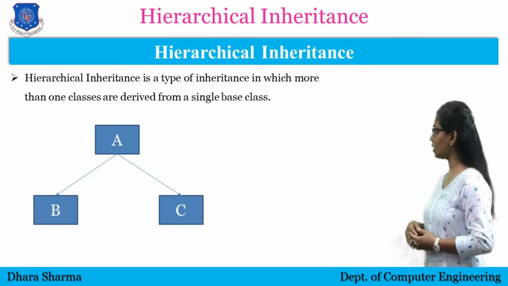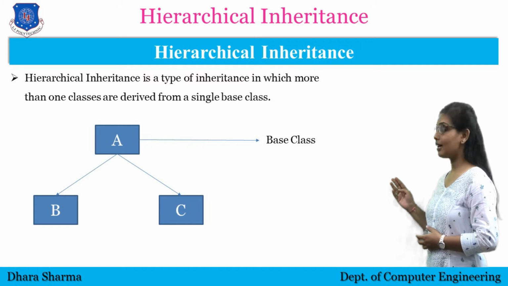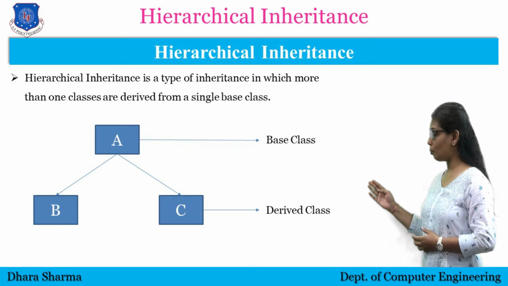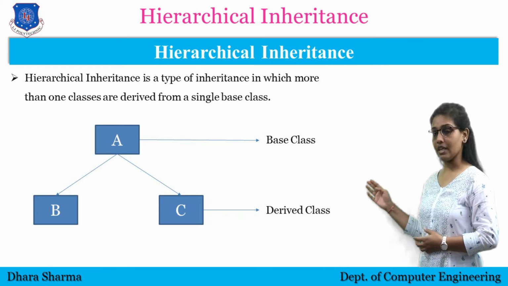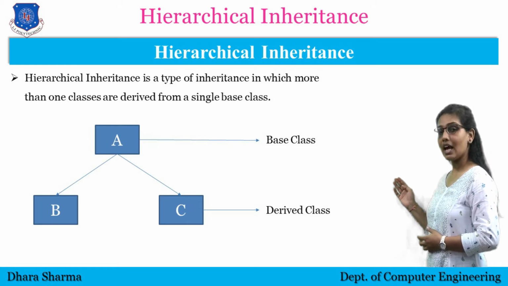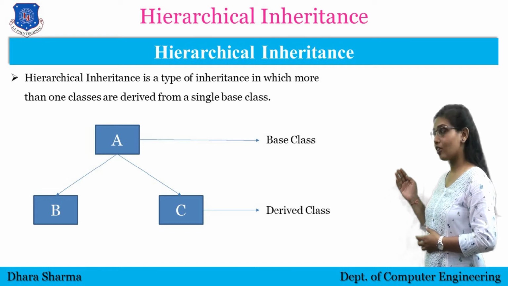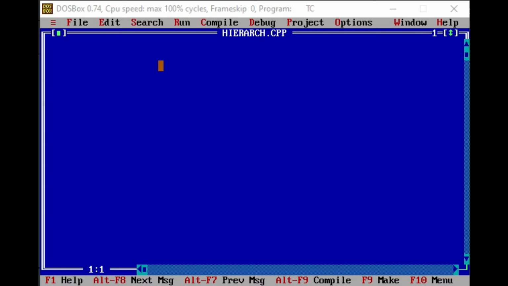Here you can see the structure. Here class A is a base class, class B and C are the derived classes. So properties of class A will be inherited into class B, so class B will be having the properties of class A and class B. Class C will be inheriting the properties from class A, so class C will be having the properties of class A as well as class C. So we have two derived classes. Now we will understand this concept with the help of an example. So now we will see the program for hierarchical inheritance.